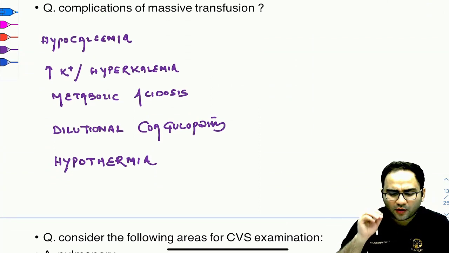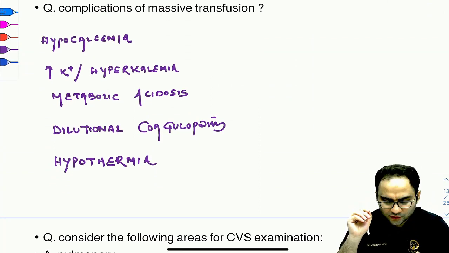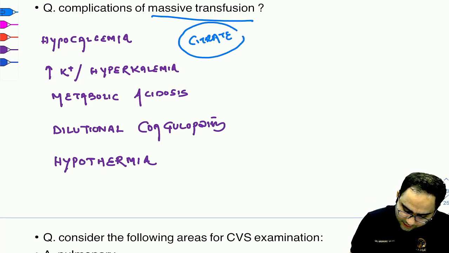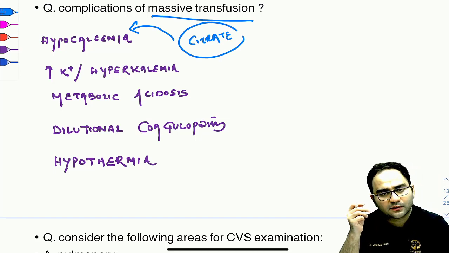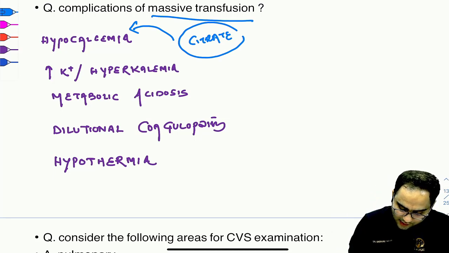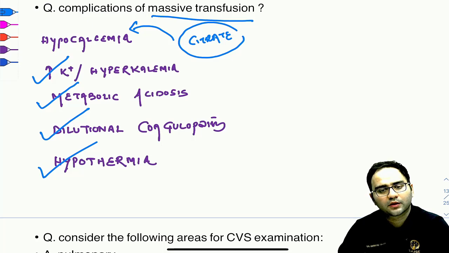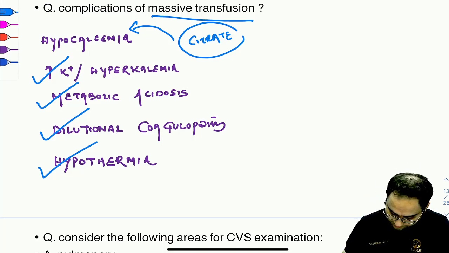Now they had asked the complications of massive blood transfusions, right? So in the blood, we have too much of citrate. That precipitates the calcium and causes hypocalcemia. Apart from that, other things that we have are hyperkalemia, metabolic acidosis, dilutional coagulopathy, and hypothermia. So these are all the complications of massive transfusion.